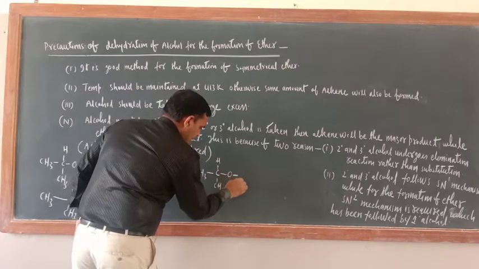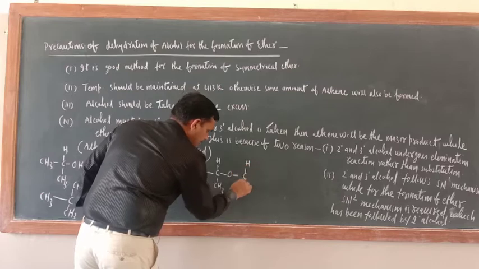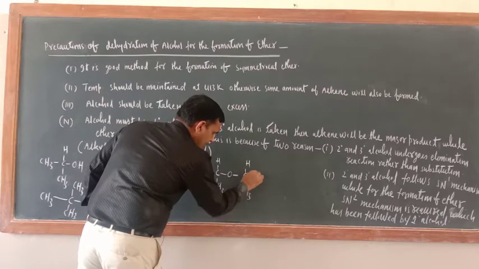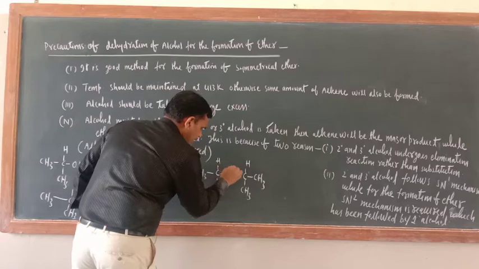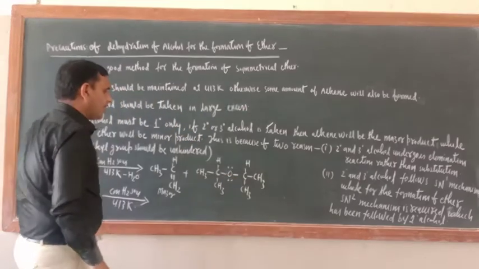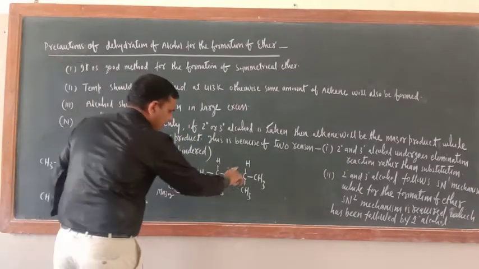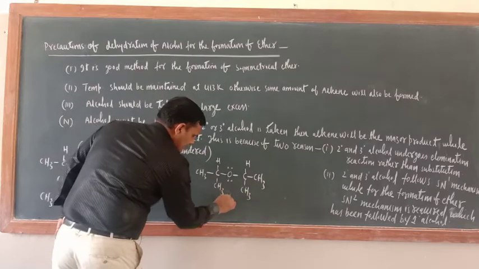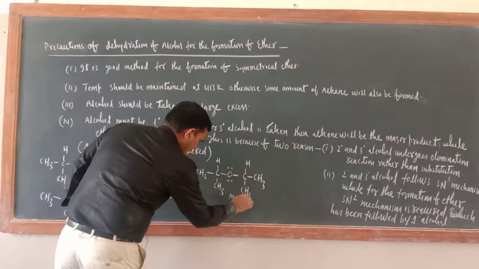CH3O, now C, here H, here what is there? CH3, and here what is there? CH3. Correct or not? Have you got this one? What is this one? This is ether only, and this is the minor product. What is this one? Minor product.